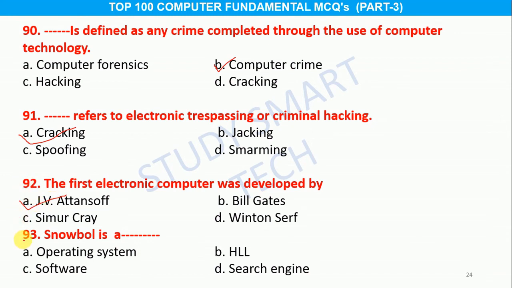Question number 93. Snowball is a blank. Option A. Operating system, B. HLL, C. Software, D. Search engine, and the correct answer is option B. HLL.